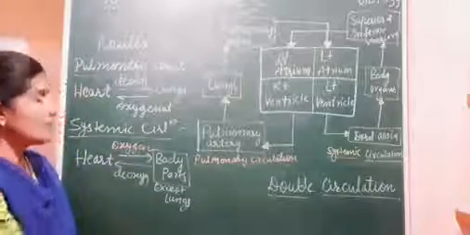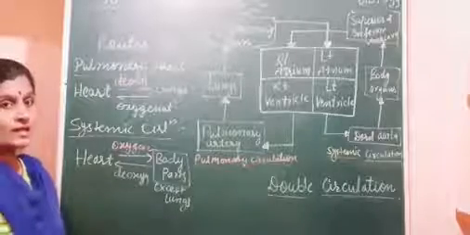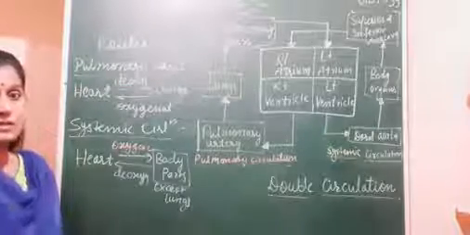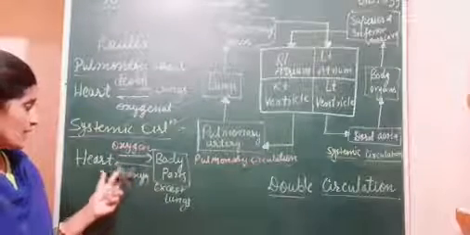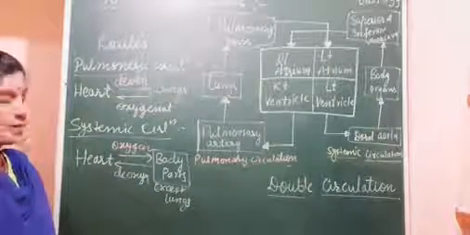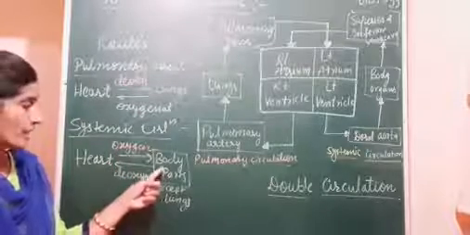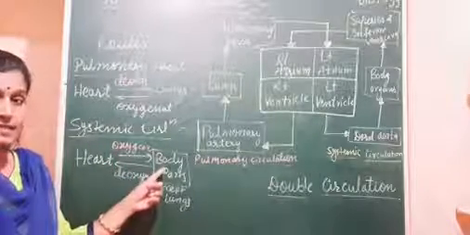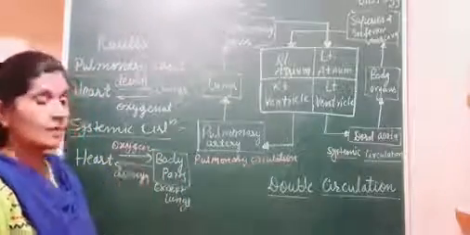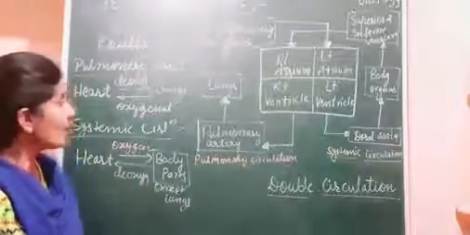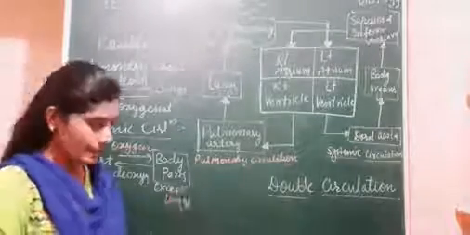Pulmonary circulation occurs between the heart and lungs. The heart supplies deoxygenated blood towards the lungs, and the lungs supply oxygenated blood towards the heart. And the second one is systemic circulation. Here the exchange of blood occurs between the heart and body parts. The heart supplies the oxygenated blood to each and every part of our body, and the body parts utilize it, so it is converted into deoxygenated blood, and that deoxygenated blood is again supplied to the heart. So to complete one circulation, blood passes twice through the heart. It is called the double circulatory system.